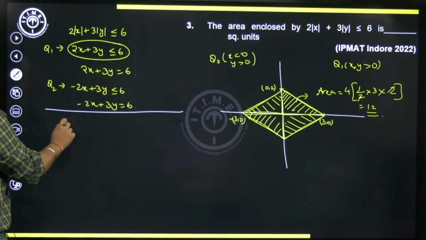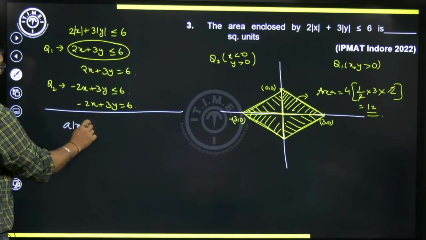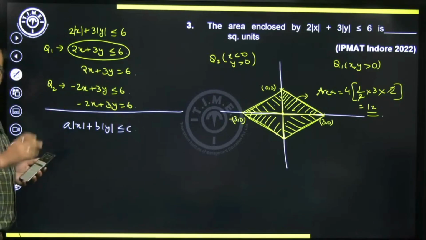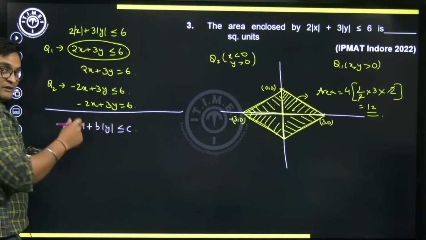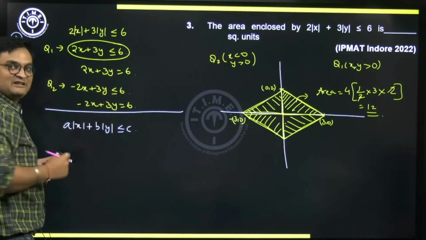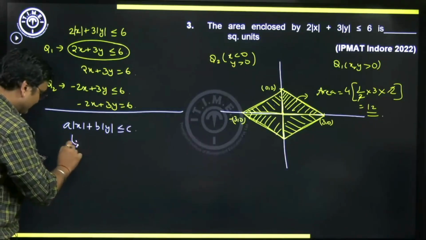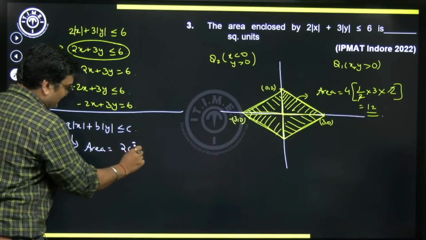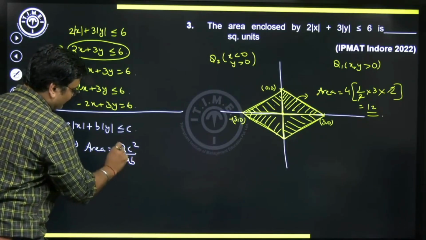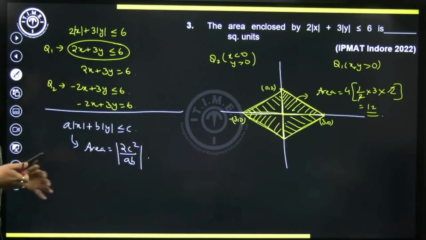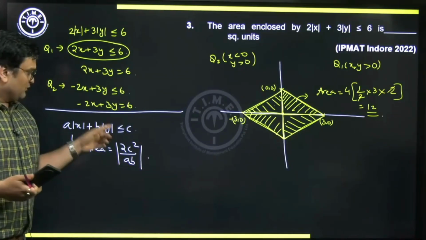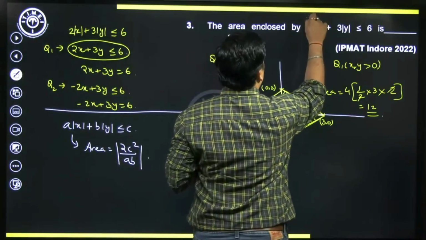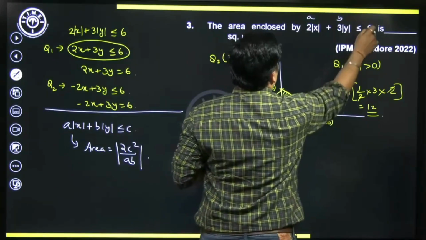So for such questions, if you have something like A mod x plus B mod y less than or equal to C, suppose, and we ask for the area enclosed by this region, there's a direct formula for this. The required area is 2 into C square by A into B, of course inside the mod, to ensure that we never get a negative answer. For example, if I apply the same formula here, A is 2, B is 3, and C is 6.